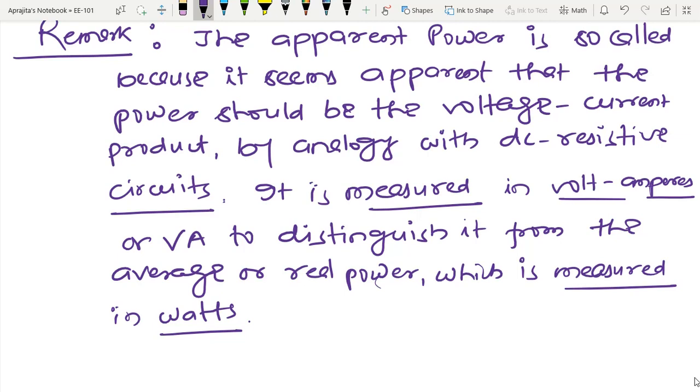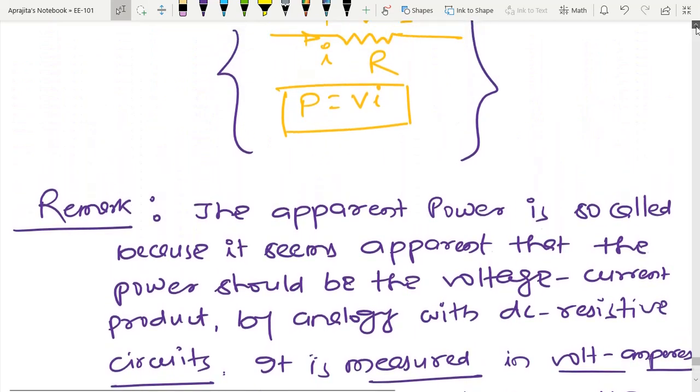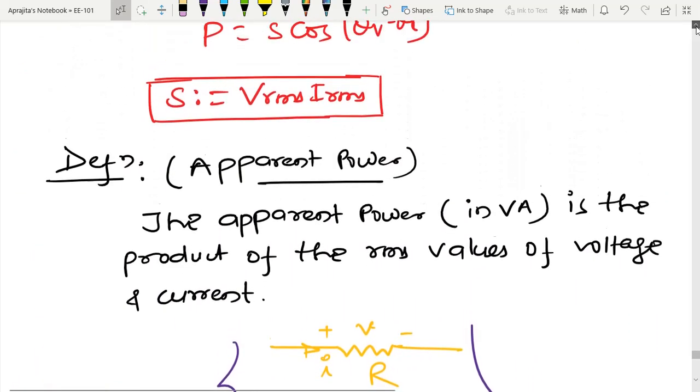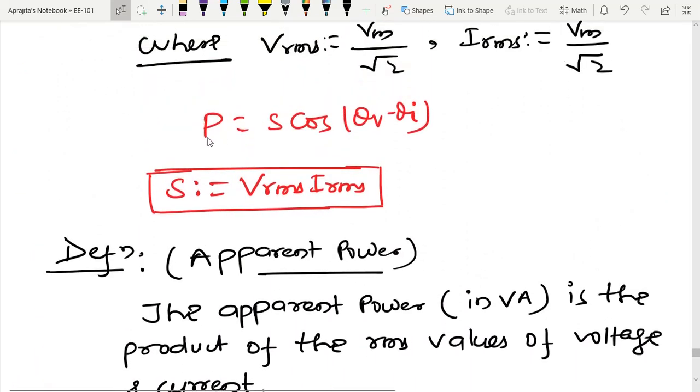So now let us try to see the second term, because whenever I have defined average power, you can see here again, come back to the previous expression, average power P is S cos(theta V minus theta I). So I have defined S as a new terminology, and that is nothing but apparent power. Again I have another term, that is cos(theta V minus theta I). So this is called the power factor.